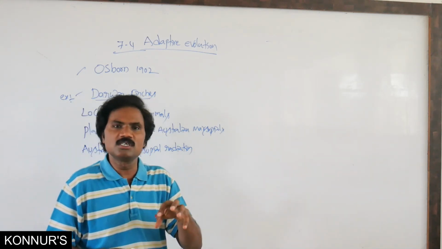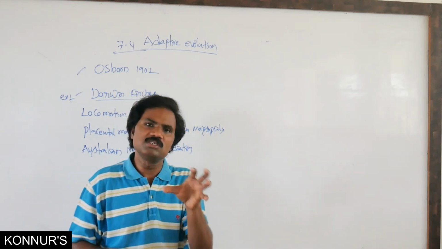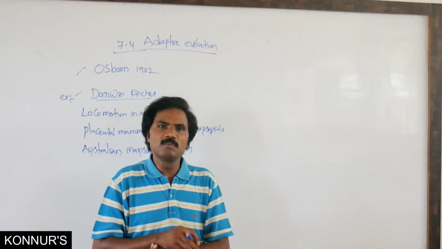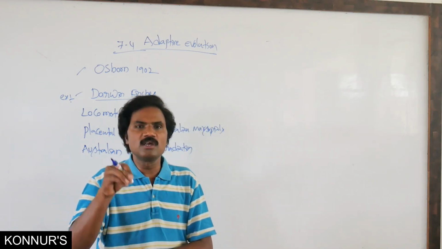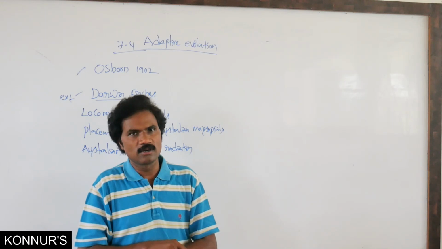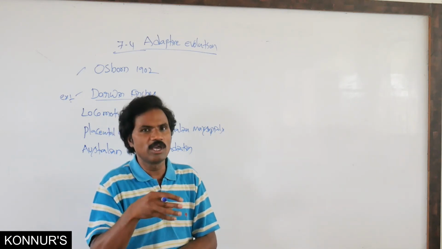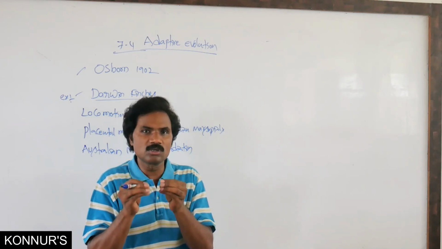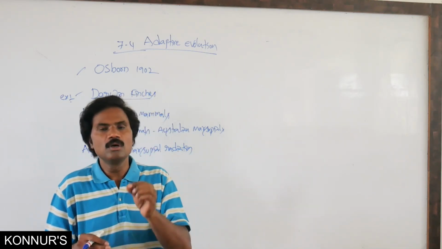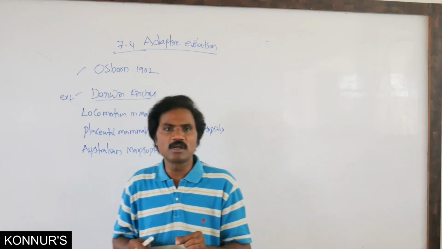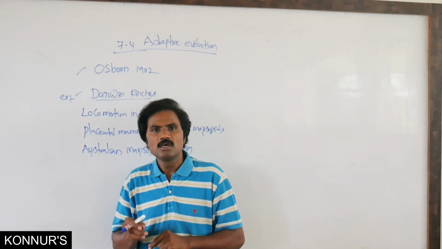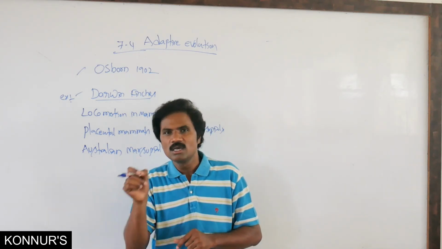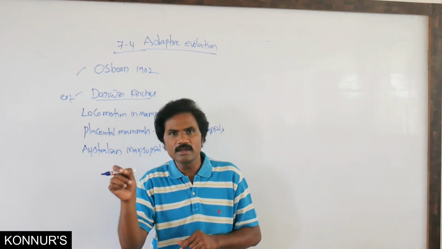In Darwin finches, there are 13 different species identified in the Galapagos Islands. He studied specifically 6 different species, different according to their food habits. All are with a common ancestor. What is the common ancestry of these finches? It is a seed-eating bird. That is important for statement level questions. So the common ancestral characteristic of Darwin finches is the seed-eating finch.